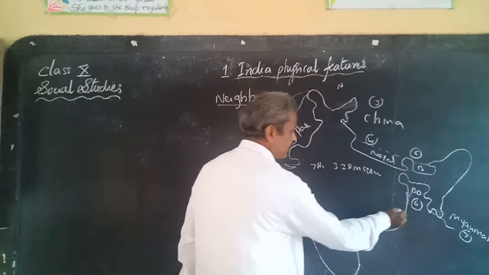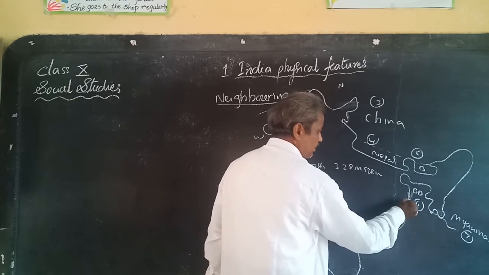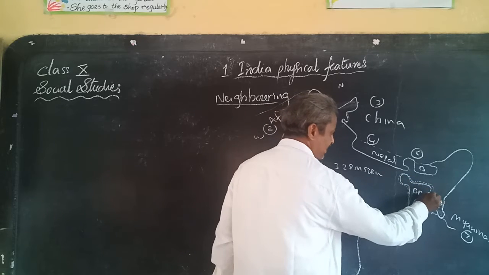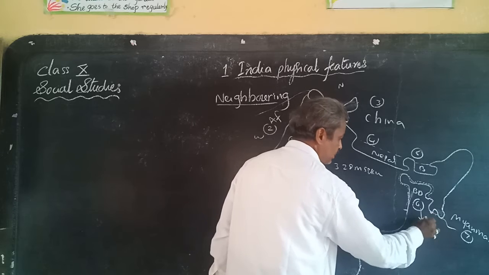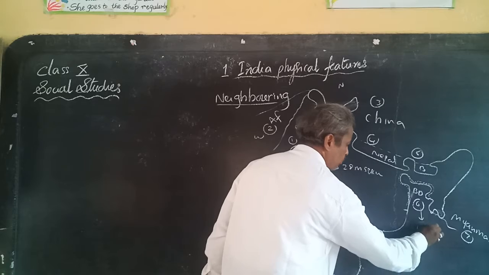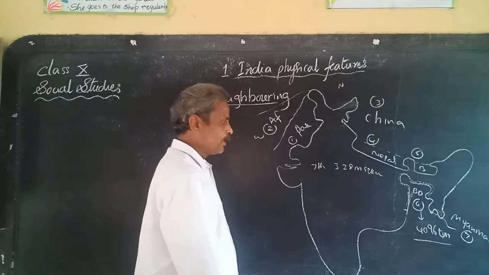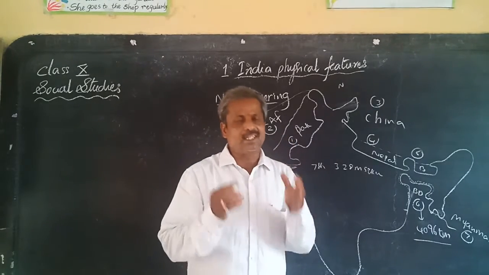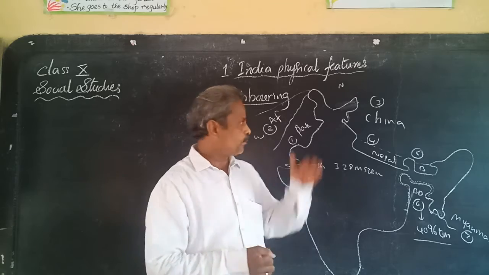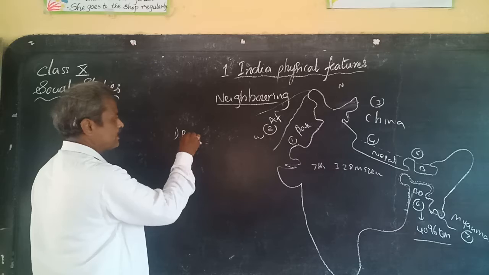And among these 7, from West Bengal up to Tripura, the country which is sharing the longest border with our India is Bangladesh. With Bangladesh, India has a frontier of about 4,096 kilometers. Now we have to see which states are sharing border with our neighboring countries from Pakistan onwards. Suppose we take the first country, Pakistan.